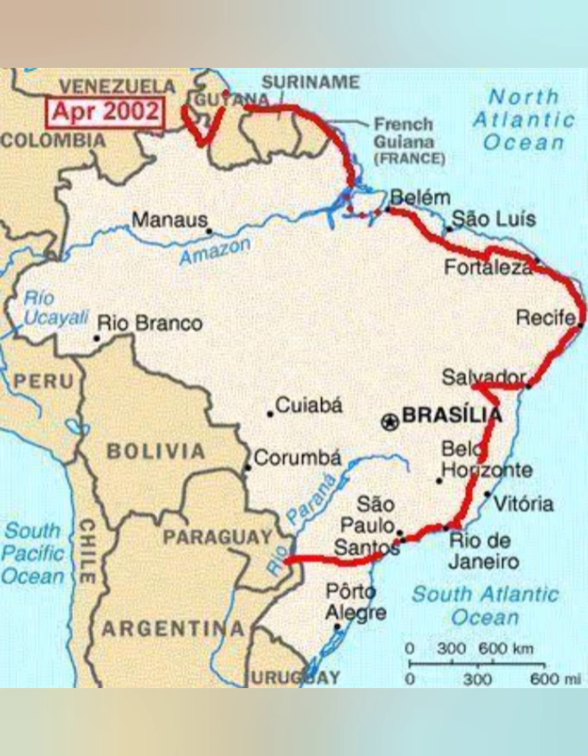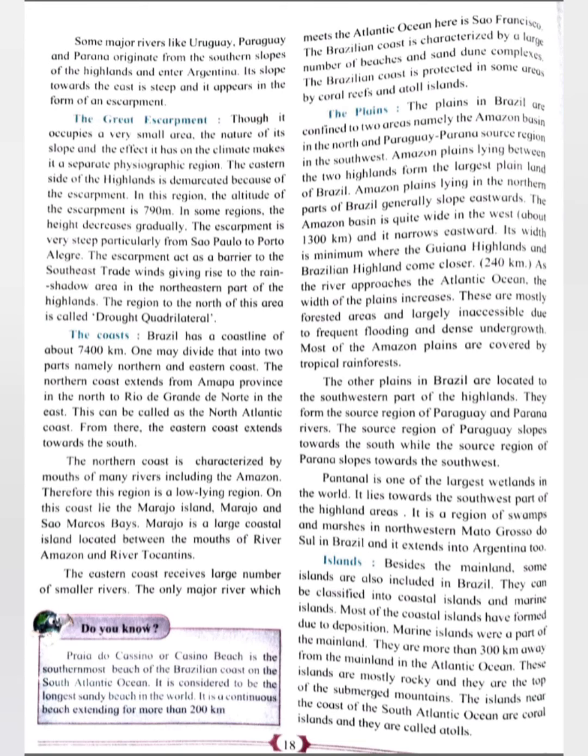The escarpment acts as a barrier to the southeast trade winds, giving rise to the rain shadow area in the northeastern part of the highlands. The region to the north of this area is called the drought quadrilateral. Next comes the coast. Brazil has a coastline of about 7,400 km.